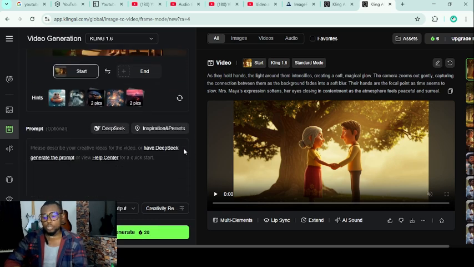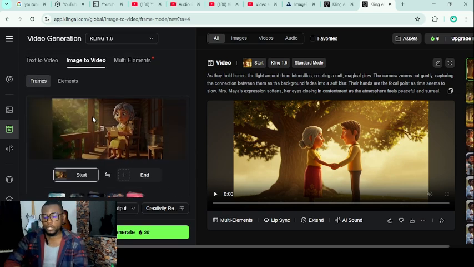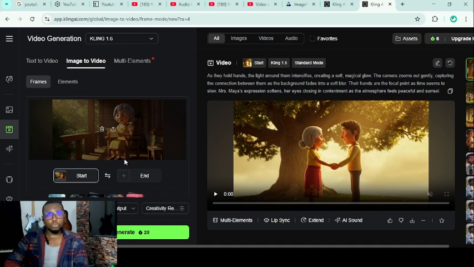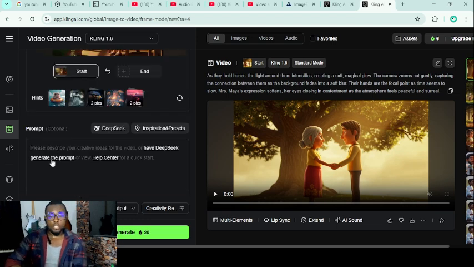That's all you need to do here, and then good. Here we have the prompt, and this prompt is optional. If you don't fill anything in here, it's going to animate this picture just the way it wants. It's going to put any kind of animation that it thinks it should, and try to be innovative about it. But since we have a specific prompt from ChatGPT, remember when ChatGPT gave us the image prompt and the animation prompt.